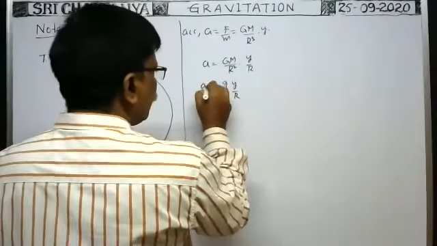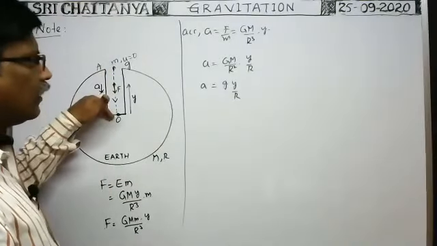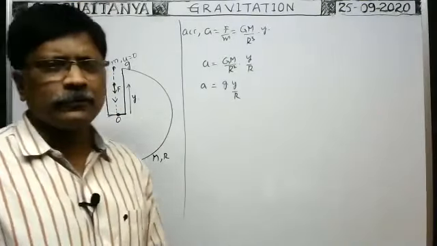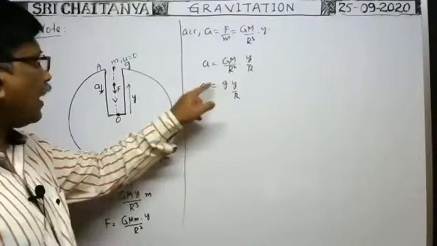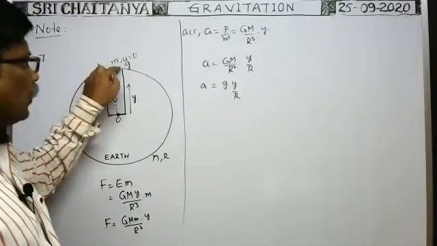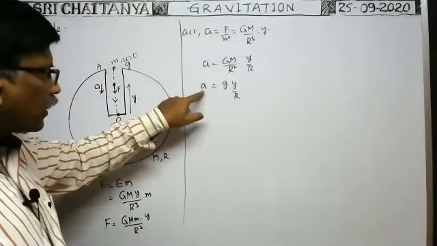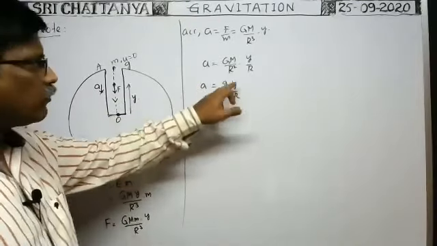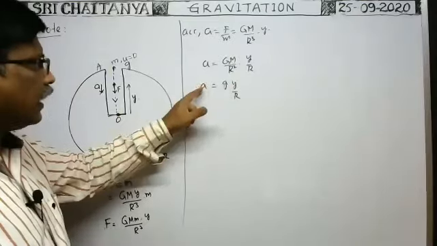So from this you see, is the acceleration acting on the particle while coming down in the tunnel up to the center constant? Small g is constant, which is the acceleration due to gravity at the surface. But while coming down, the acceleration acting on the particle is variable because the y value changes. When we come down here, the y value decreases. When the y value decreases, the A value decreases.